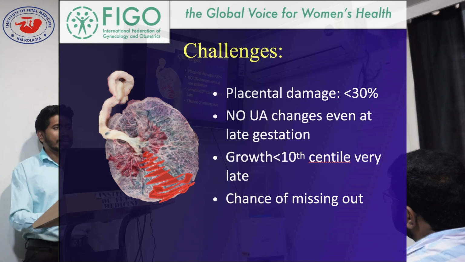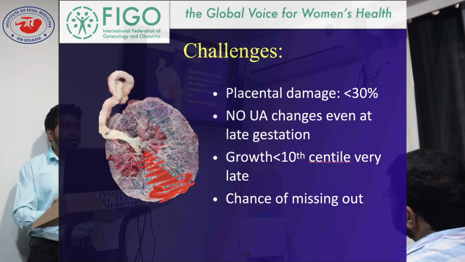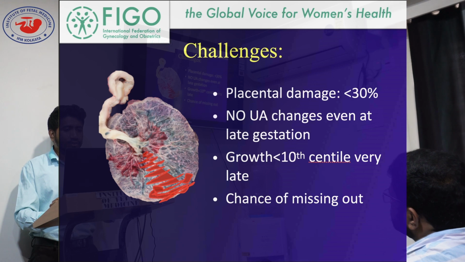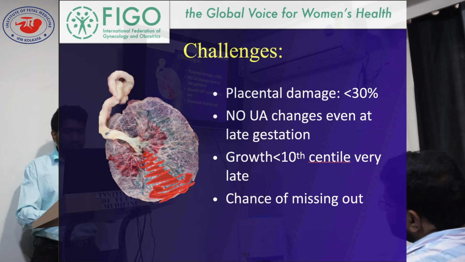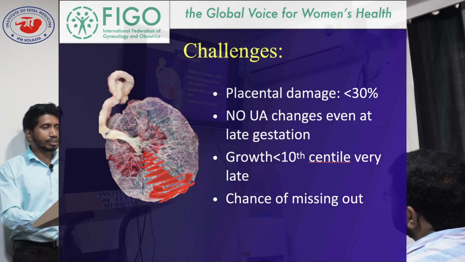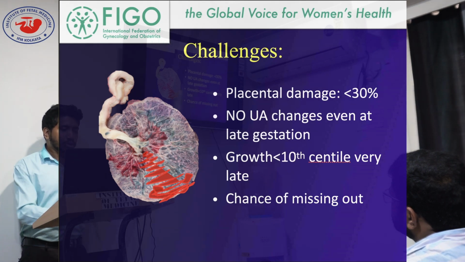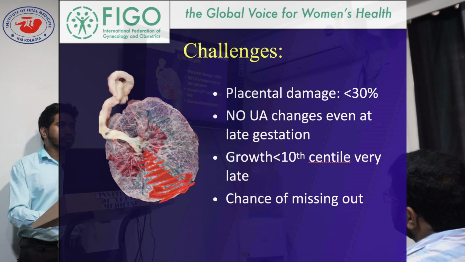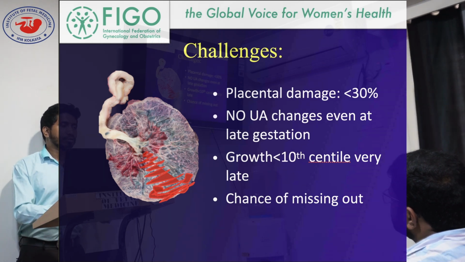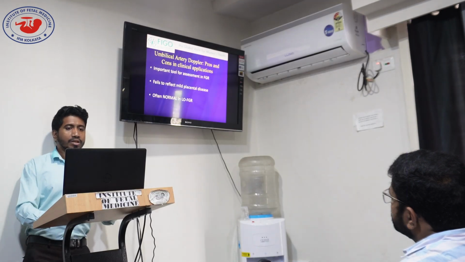This is a huge challenge in diagnosing late onset FGR in comparison to early onset FGR. Moreover, another challenge is that the course of disease progression is much more rapid in late onset FGR than early onset FGR. So the golden period is much shorter in late onset FGR.